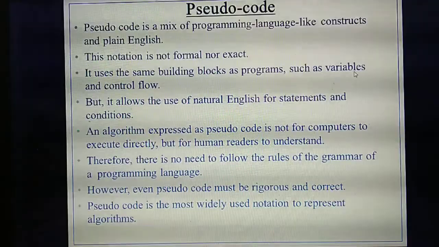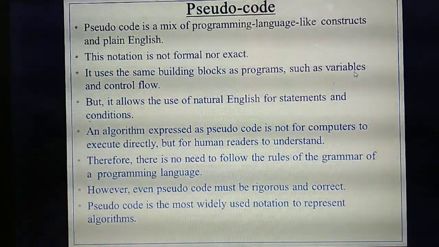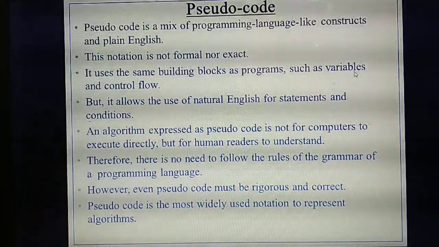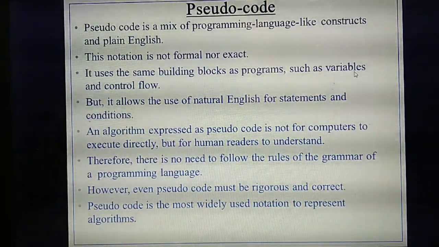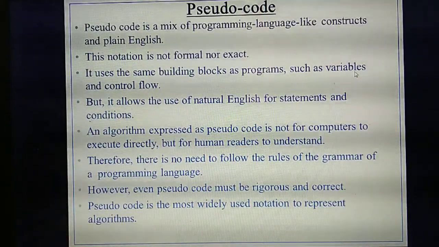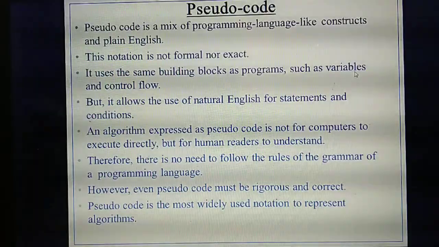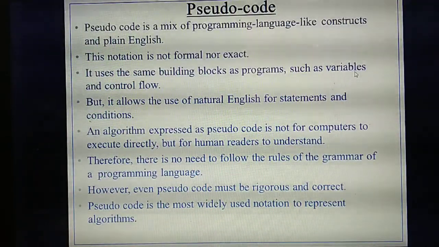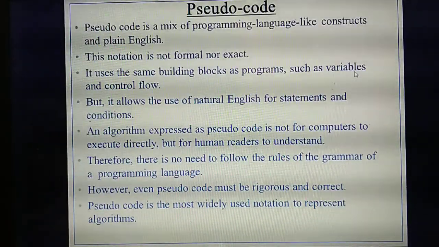What are the things you have studied in pseudocode? Pseudocode is just like a programming language, where you can give the information in normal English. It is mainly used for human understanding. Here there is no need to follow any grammatical rules. Also you can involve variables for inputs, and the flow of control and flow of statements can be given here. So this is also one of the notations used to represent an algorithm.